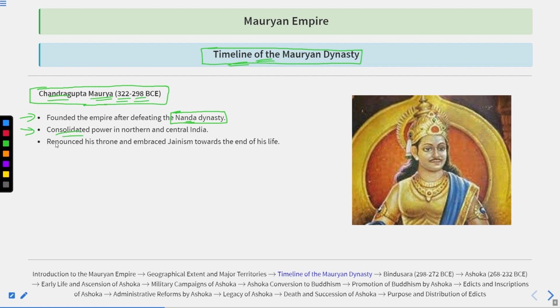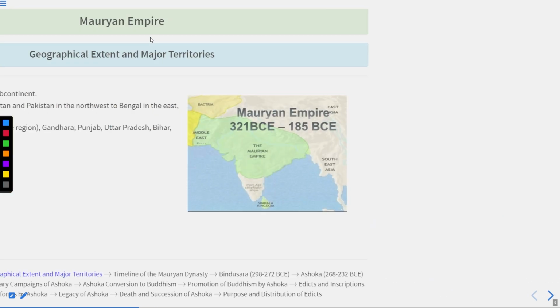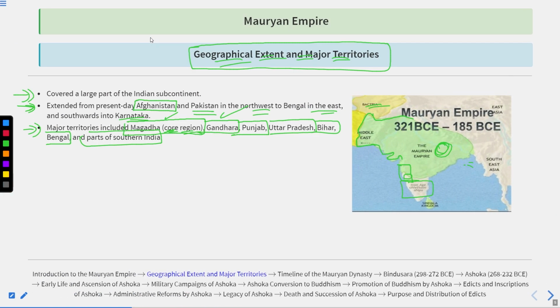Thereafter, he consolidated power in northern and central India. When the Mauryan Empire was founded, the central part was divided into various small kingdoms, making a way for intruders to come in and capture most of the Indian lands.